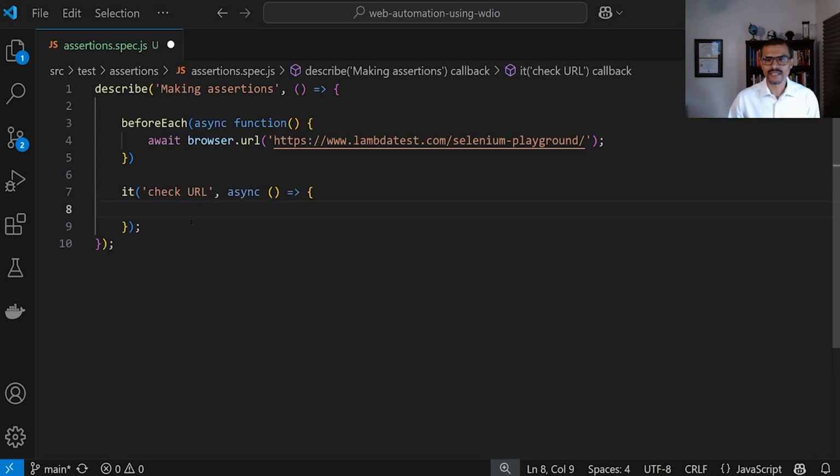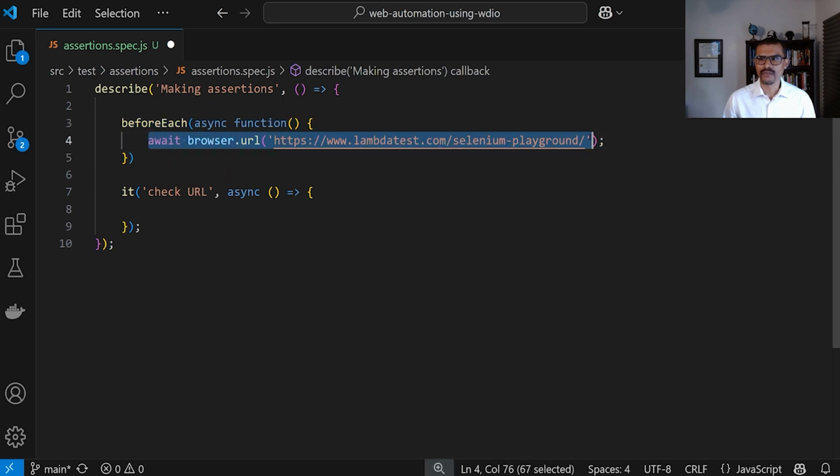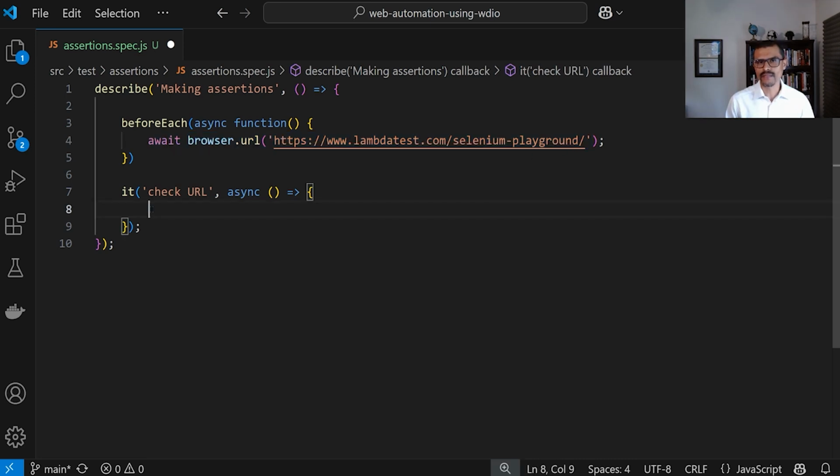So by the time this test executes, it comes to the first line right here. This code would have executed already, all right? So we should have gone to this URL right here, lambdatest.com Selenium playground. Now we're going to make the actual assertion.